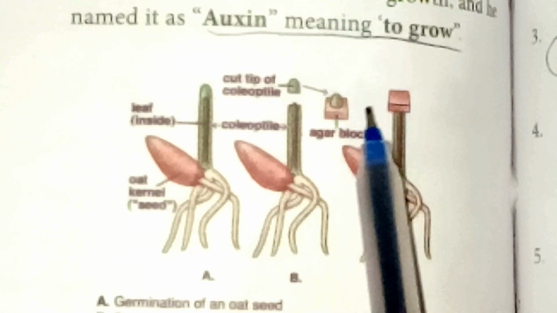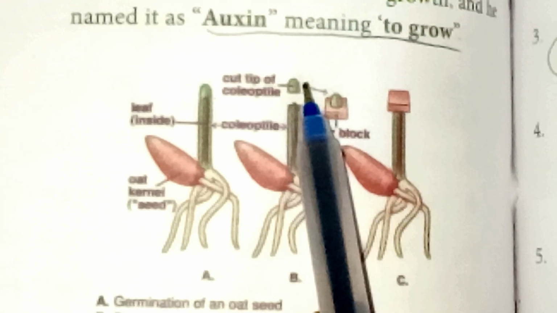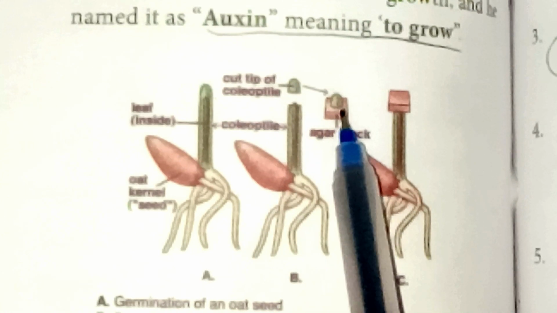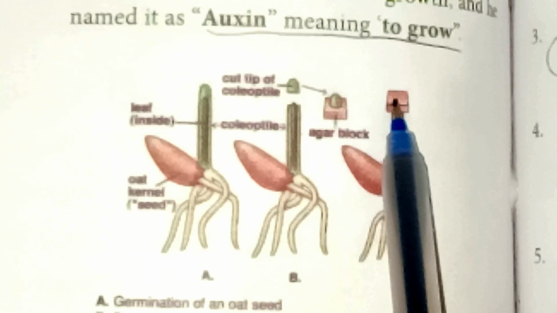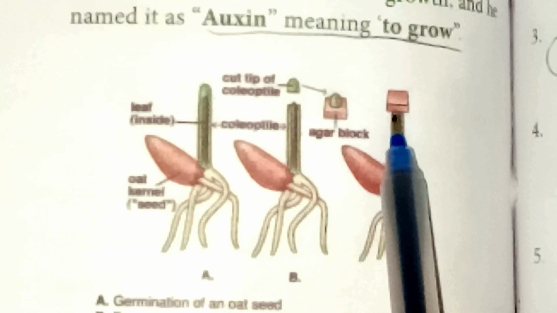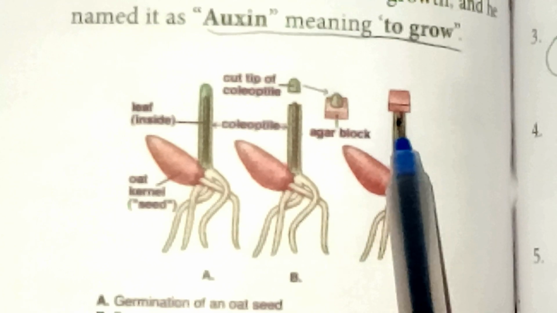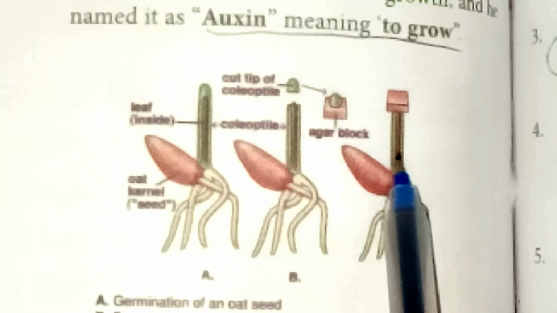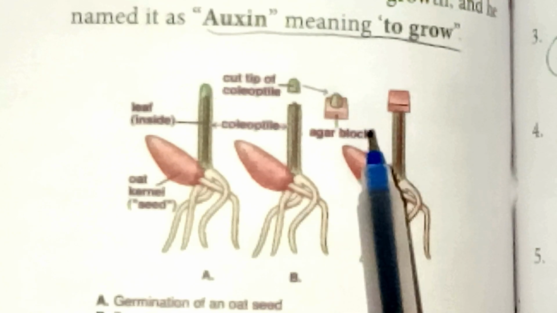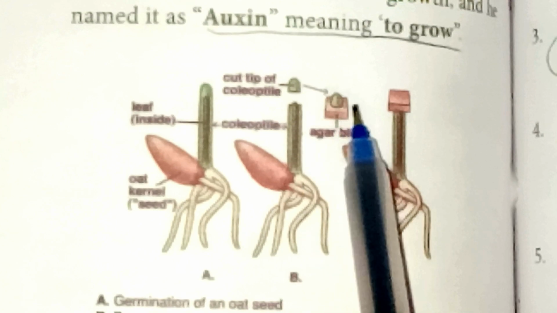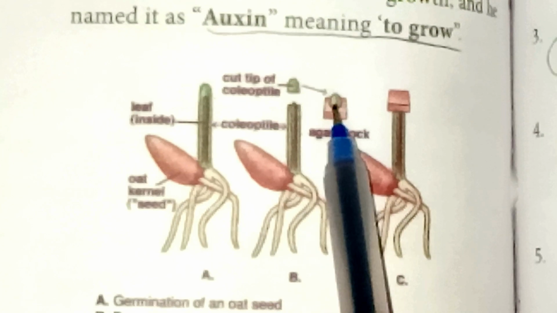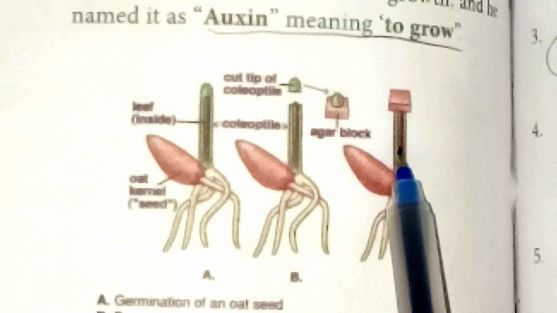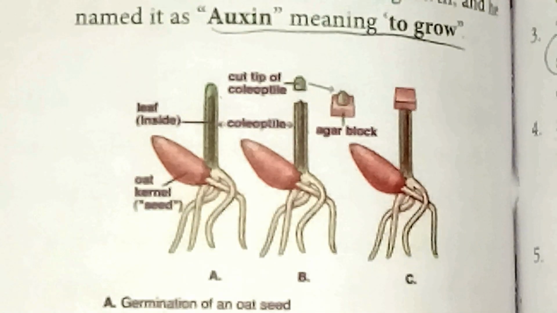That means the substance present in the tip of the coleoptile had diffused into this agar block, and that reached the coleoptile, which is responsible for this growth, that stimulated the growth in the coleoptile. With this, he concluded that a chemical substance diffusing from the tip of the coleoptile was responsible for the growth, and he named it auxin, which means to grow.